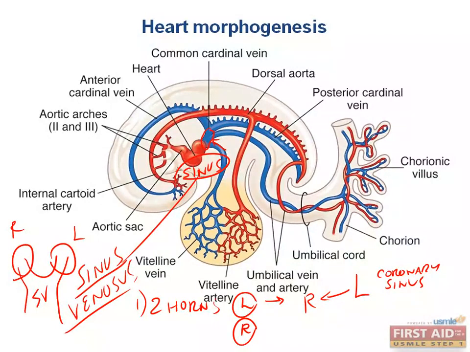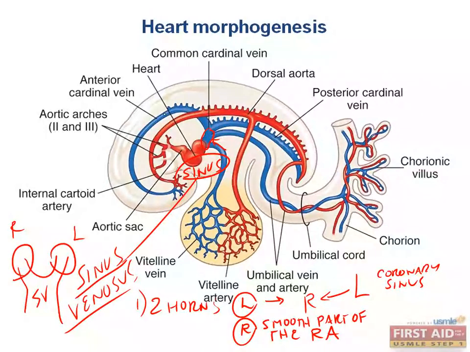The right horn of the sinus venosus is on the right side of the heart. Wow, huge, mind-blowing moment there for me. Yeah, it actually was, because it makes a lot of sense now. I don't even have to memorize it. I know that the right horn of the sinus venosus is on the right side of the body, so it's probably going to make a structure of the heart that's on the right side. It becomes incorporated into the atrium to form the smooth part of the right atrium. Makes a lot of sense, doesn't it?